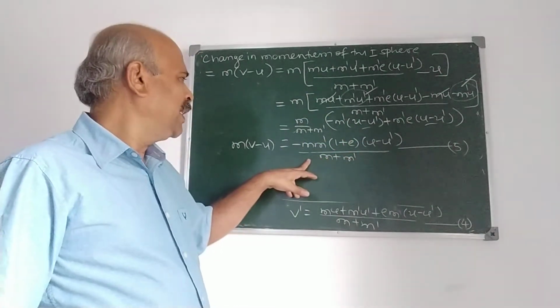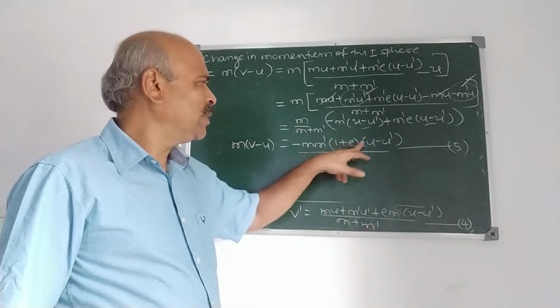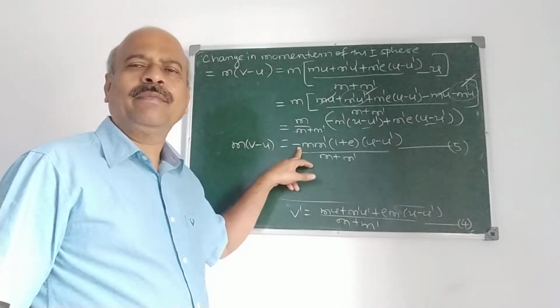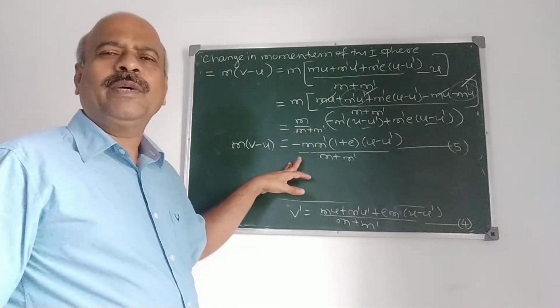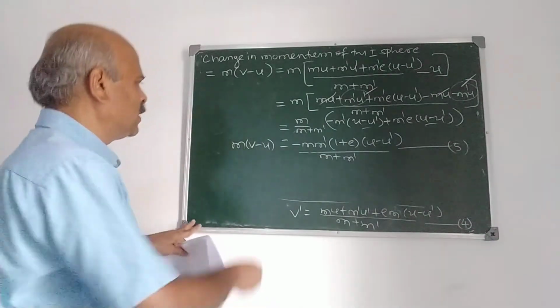Now we prove that change in momentum of the second sphere is m dash into 1 plus e into u minus u dash upon m plus m dash. Here we get plus sign. Therefore, what does that indicate? Momentum lost by the first sphere is same as the momentum gained by the second sphere.